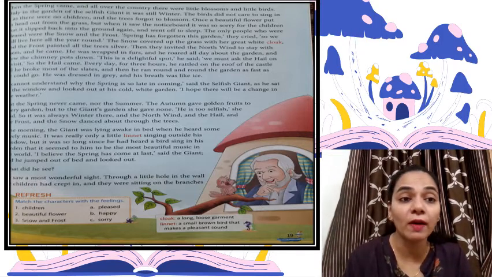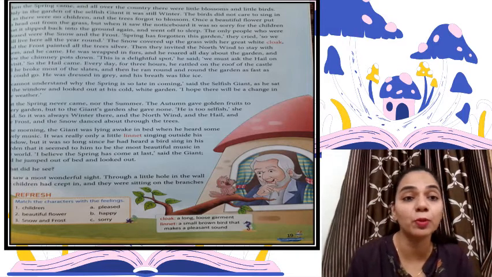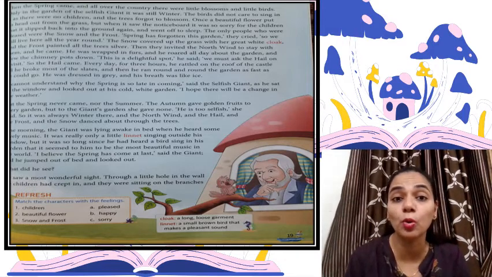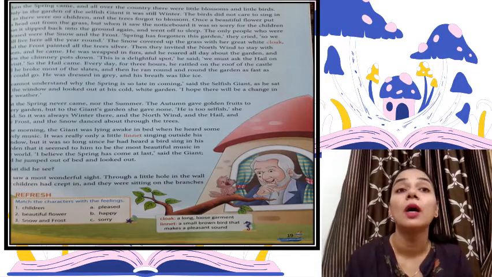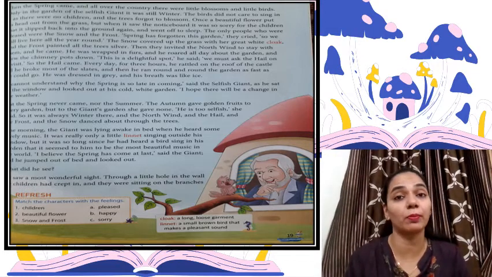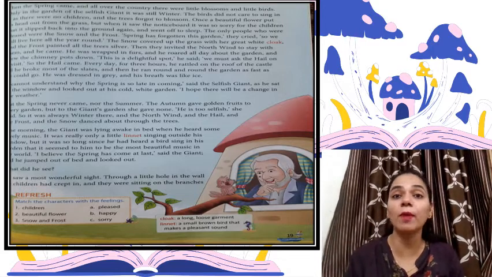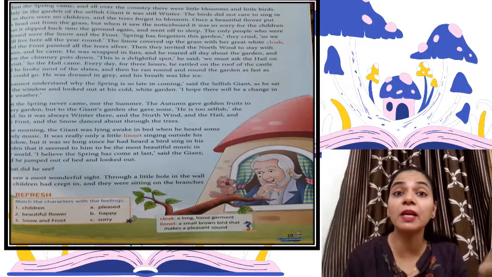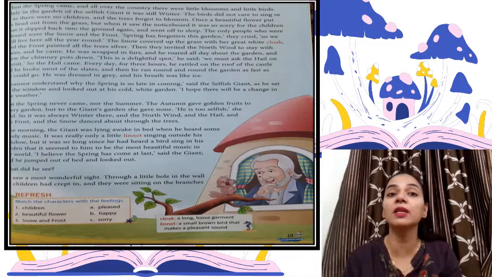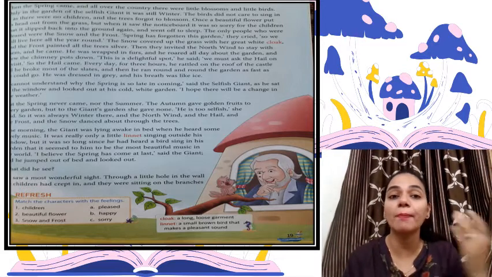Once a beautiful flower put its head out from the grass, but when it saw the notice board, it was so sorry for the children that it slipped back into the ground again and went off to sleep, right? Even a flower tried to come out, but when it saw the notice board, trespassers will be prosecuted, right? Even it didn't want to grow, so it slept back.